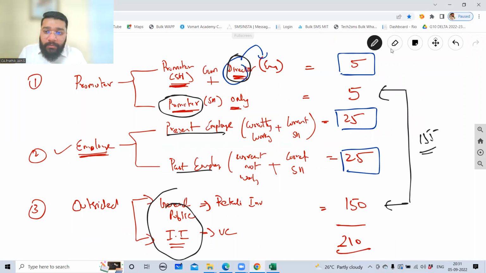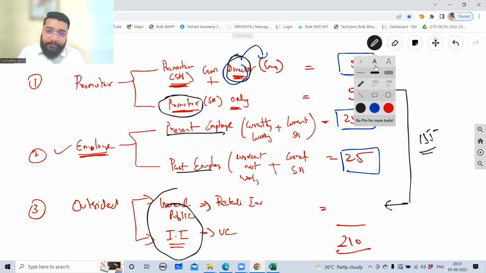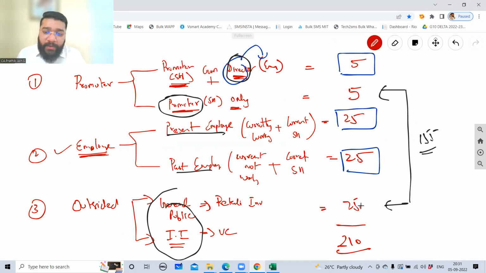Now, I'm making this 250. I'm making this 250. Now tell me, guys. This is 250. Have I violated? Because the blue box I have to eliminate. So 5 plus 250 is what? 255. Violated. So you cannot have it. So you have to reduce the members, or else you will be penalized.